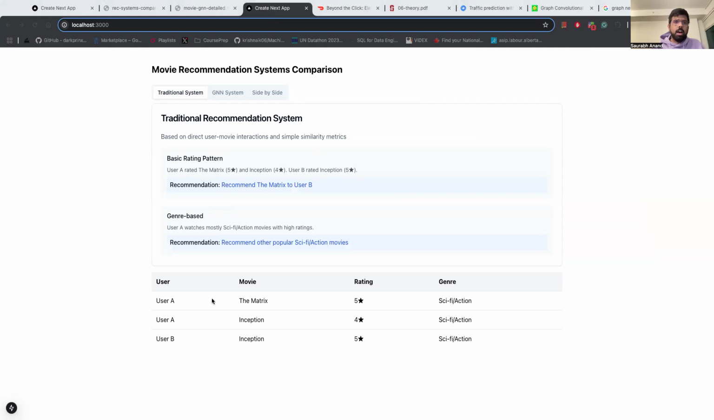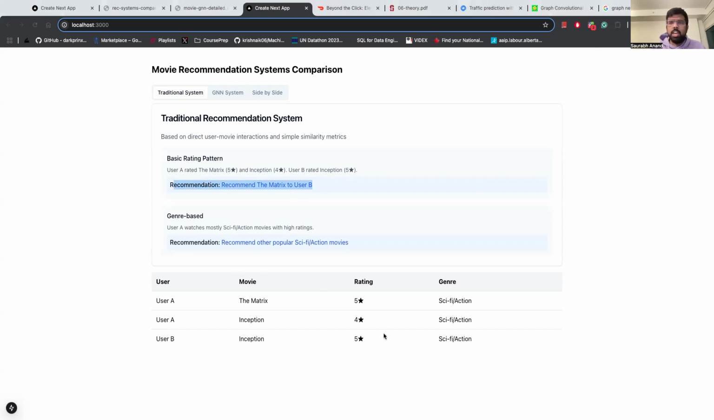suppose there's a user A who has rated the movie Matrix, and user A has also rated the movie Inception. And as you can see, user A and user B both have rated the movie Inception. So the algorithm is going to identify some similarity metrics between user A and user B because they both like the movie Inception. Since these two users are mapped, and user A likes the movie Matrix, the system will recommend the Matrix to user B as well. So that's kind of how it works.